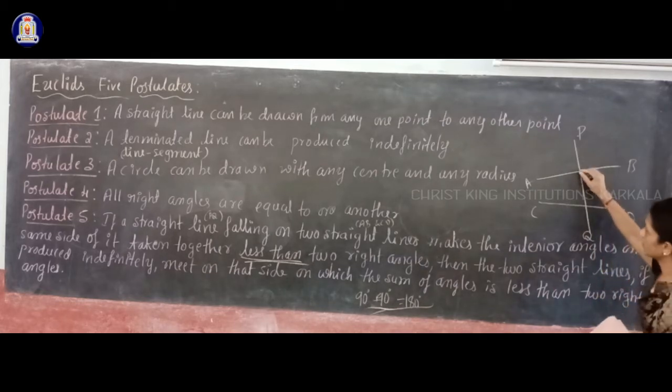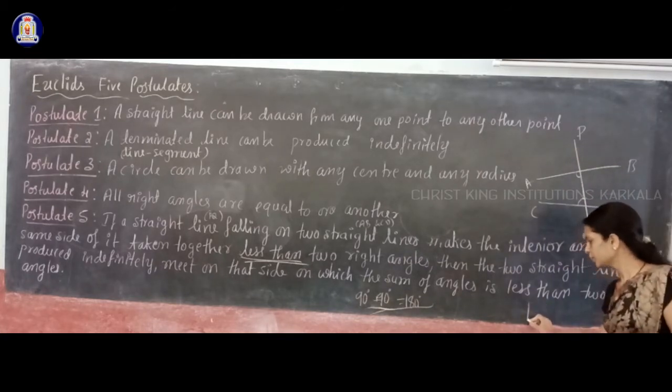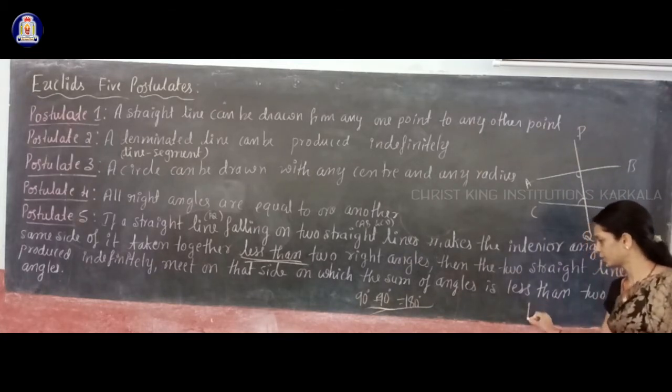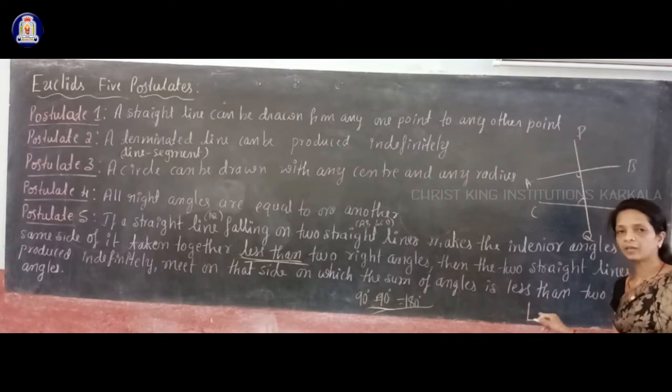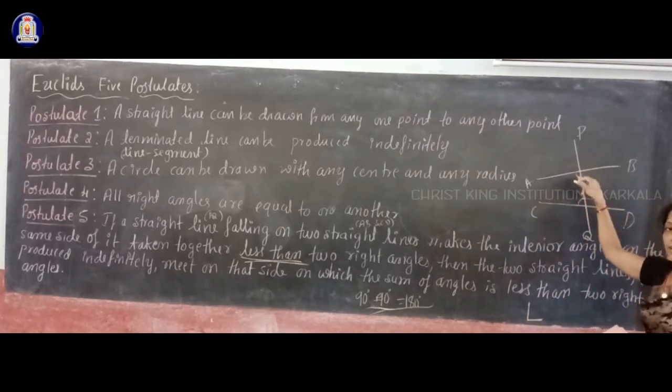See here this interior angle and this interior angle. These are the two interior angles on the left side of this straight line PQ. You can see that this interior angle is less than 90 degrees. If the interior angle is 90 degrees, then these two lines are exactly perpendicular to each other. But here you can see they are not perpendicular.